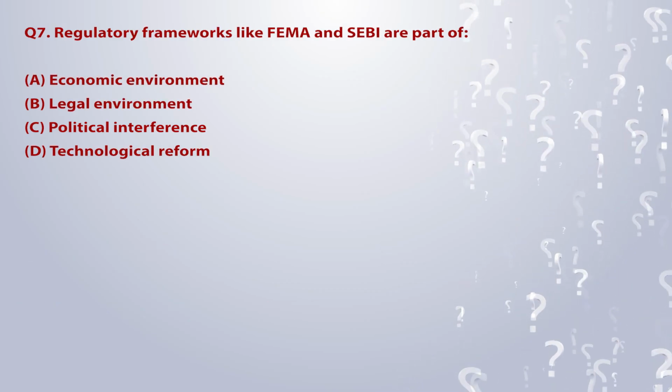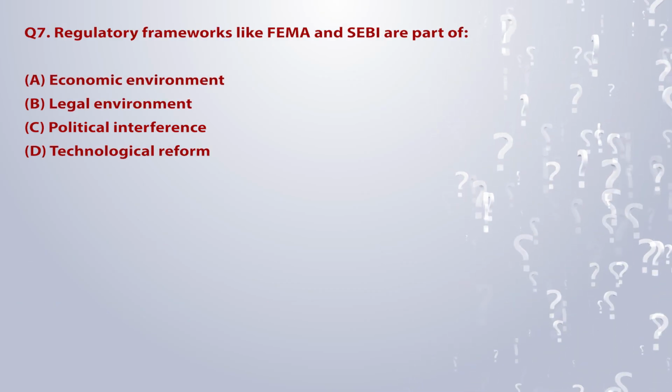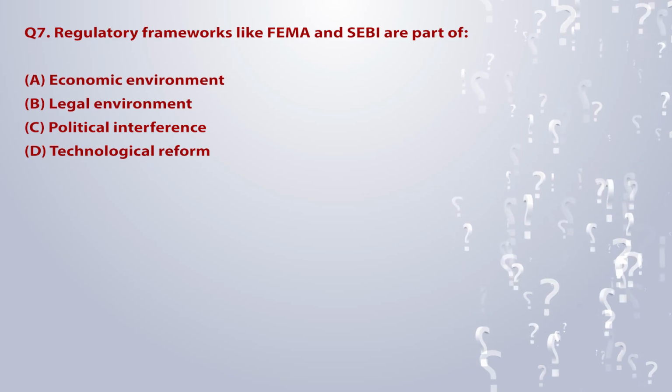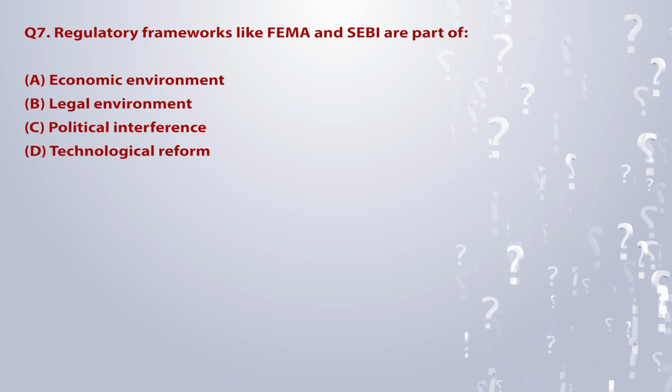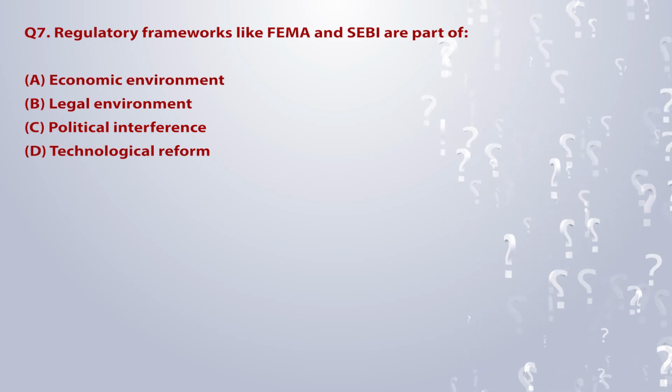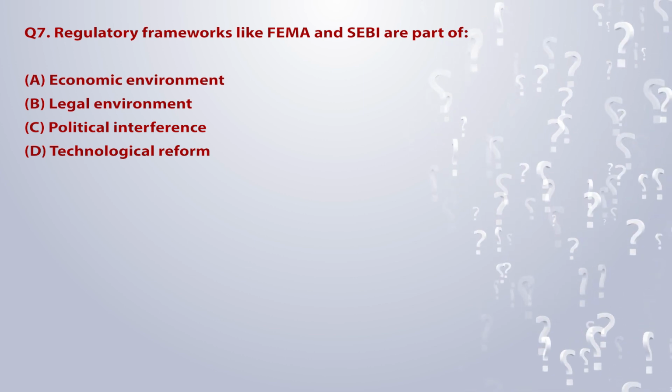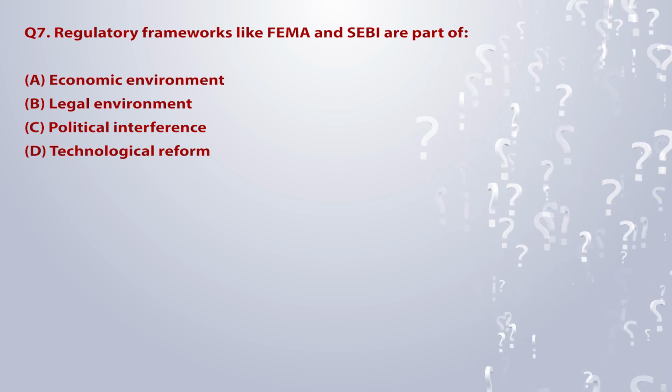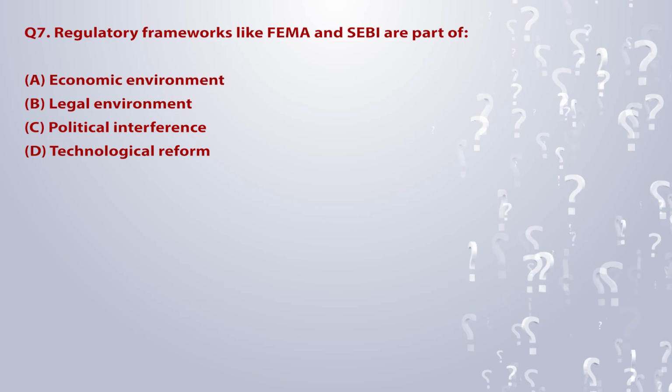Q7. Regulatory frameworks like FEMA and SEBI are part of: A. Economic environment. B. Legal environment. C. Political interference. D. Technological reform.